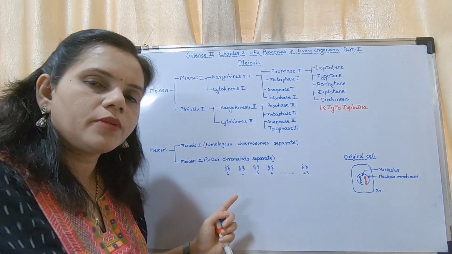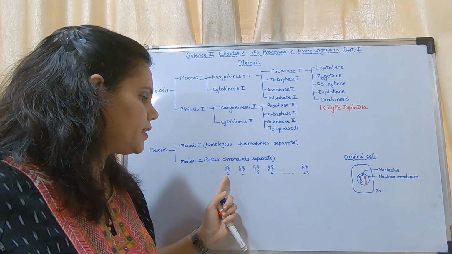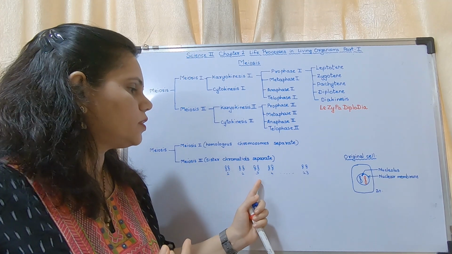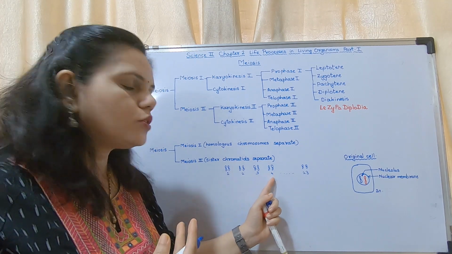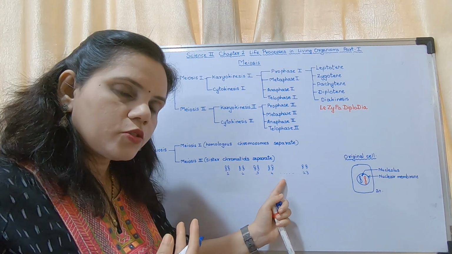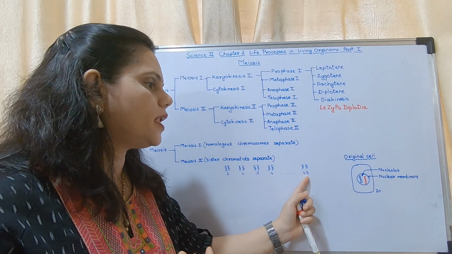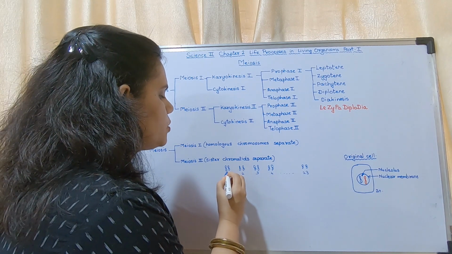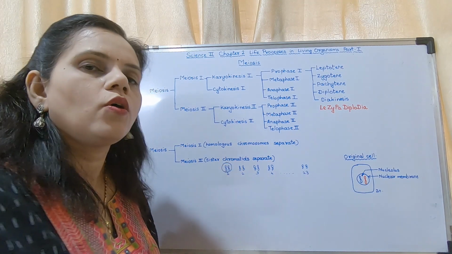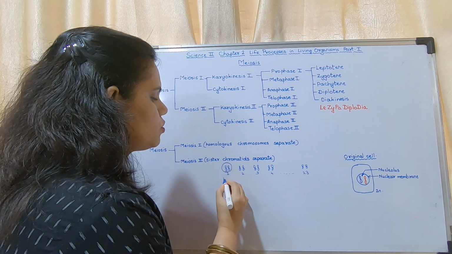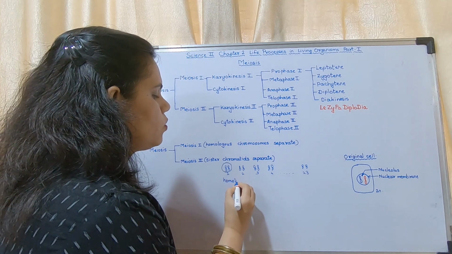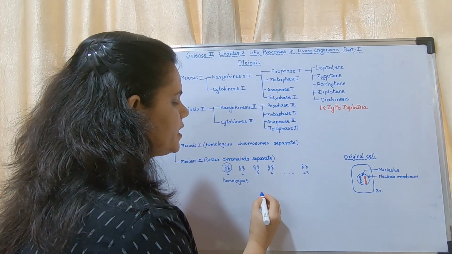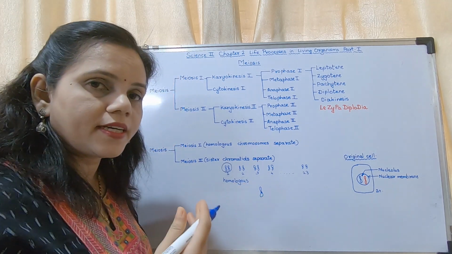Okay, so chromosome number 1, how many chromosomes are there? There are 2 chromosome number 1, 2 chromosome number 2, 2 chromosome number 3, 2 chromosome number 4, 2 chromosome number 5 and so on till 2 chromosome number 23. These 2 chromosomes are said to be homologous chromosomes.